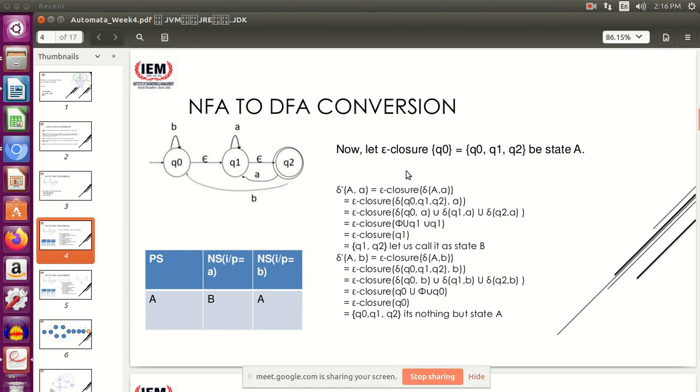Okay, and see the process. This part is the transition of capital A comma a. So that means the transition of state A on getting input alphabet a.